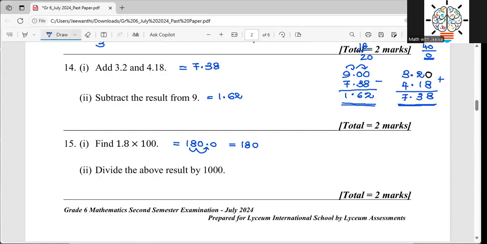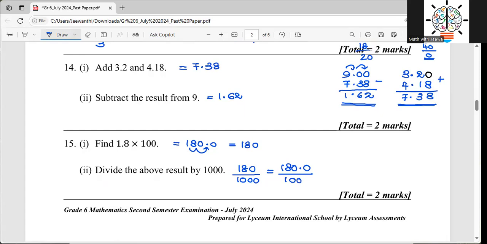Divide the above result by 1000. Now the result we got is 180 now. Then you are going to divide this by 1000. Now what I'm going to do, I write 180 with the decimal point, right? That which I had earlier. And I divide by 1000.